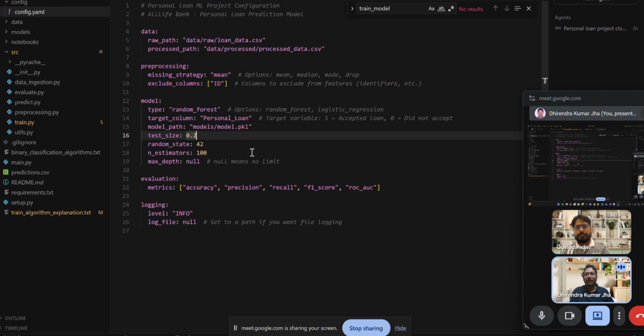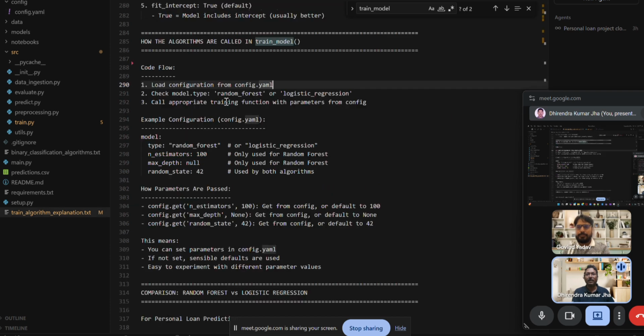20% is the test record size. Our evaluation metrics are accuracy, precision, recall and F1 score, which will show which result is better. So this is what we use for the configuration. Currently we use the random forest. Now we come to here.